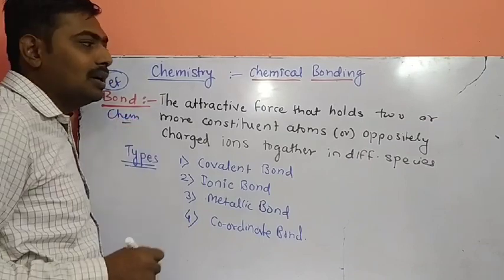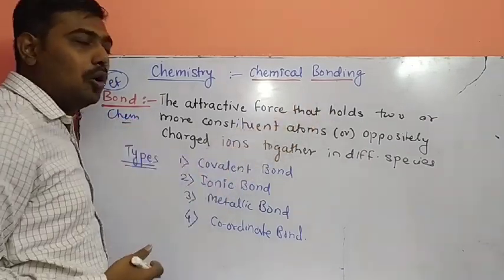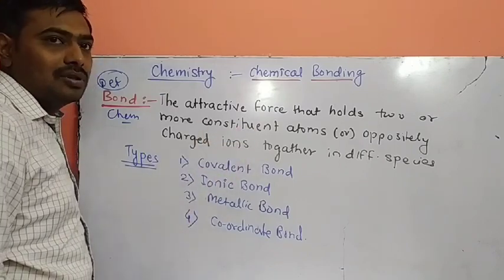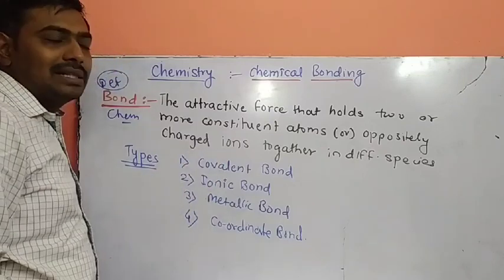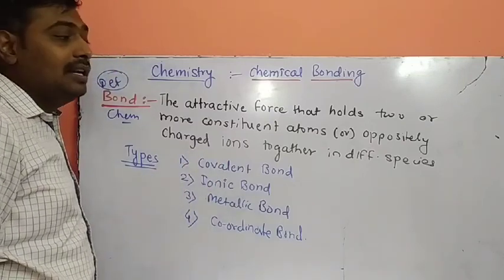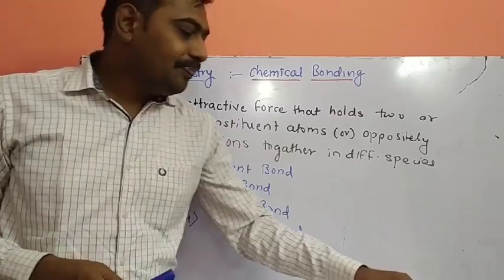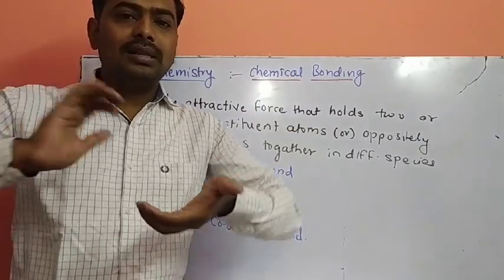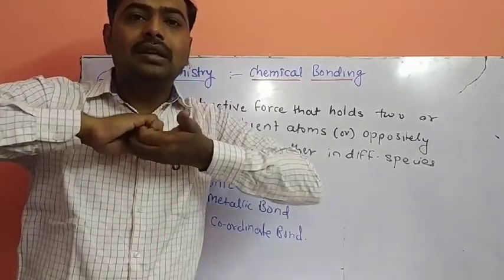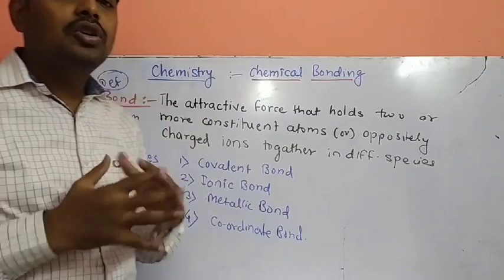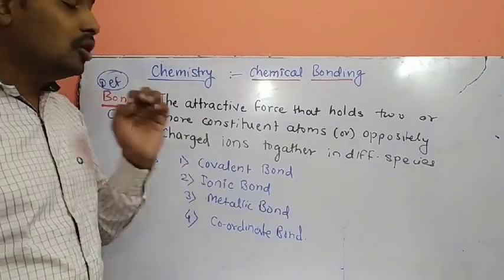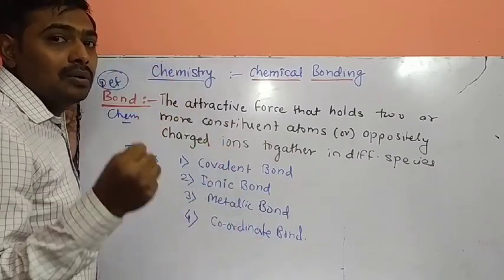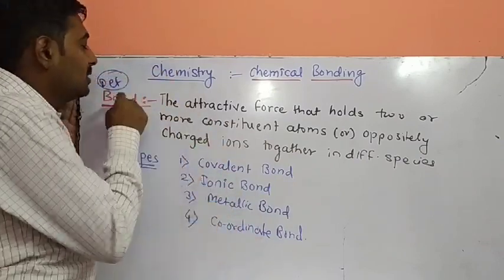So, what is a chemical bond? It's an attractive force that holds two or more constituent atoms or oppositely charged ions together in different species. If you observe, this is one atom, this is another atom, and this is the force of attraction that develops in the molecule which holds together the atoms and constituents to form a compound, to form a species. That is called a chemical bond.